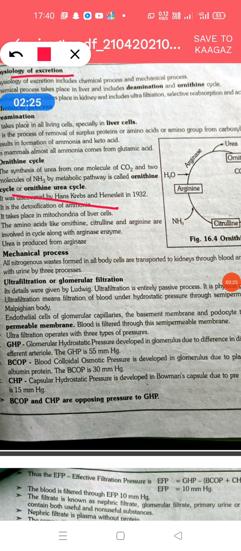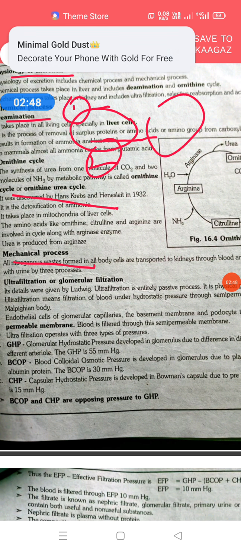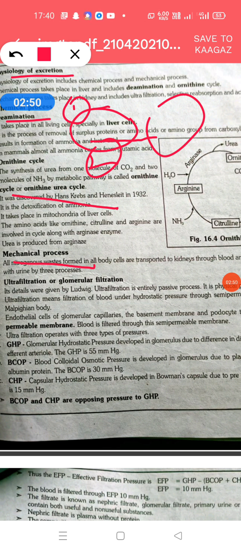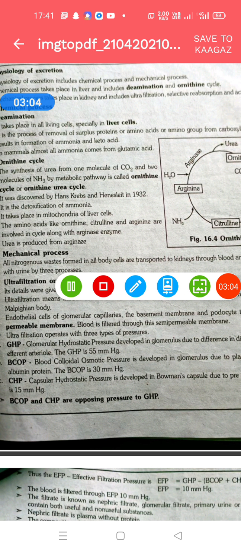So the physiology of urine formation consists of the chemical process and the mechanical process. The chemical process consists of first deamination and second the ornithine cycle. What is deamination? The process of removal of amino group from amino acids, because the main source of nitrogenous material is the excess of protein. And the second one is the ornithine cycle, the process of conversion of ammonia into urea by a complex cycle, and this cyclical process is called the ornithine cycle. Okay, next we start the mechanical process.